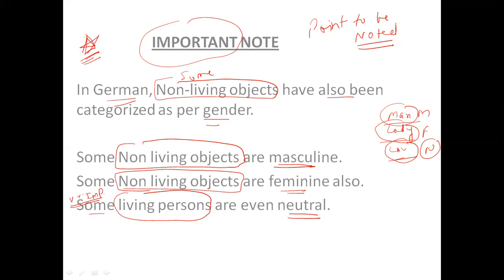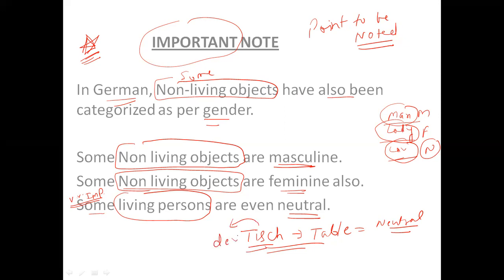What I'm trying to convey to you is, for example, if I write Tisch, Tisch is table. If I compare with English, you will say, sir, this is neutral because it is a non-living object. But in German, this Tisch comes under the category of masculine.